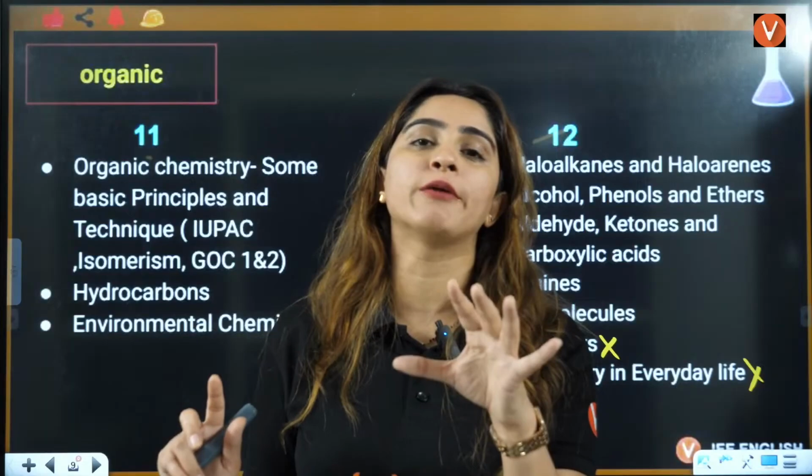You can also put here N3 negative. Nitrogen in the neutral state has 7 protons, which means the same number of electrons. Minus 3 means it is gaining 3, so that will be 10. So these which have the same number of electrons are called isoelectronic species.